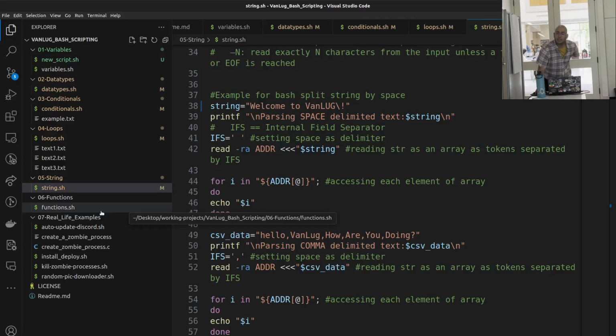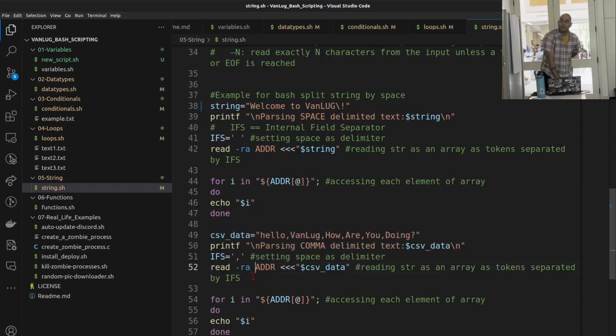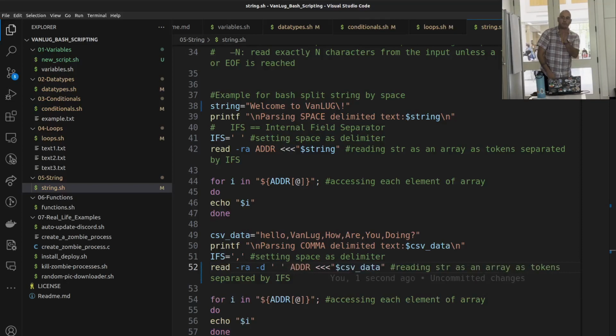I only know that this IFS could be a flag and added here. That's all I know. So you don't need to set it separately. You can actually use it as a flag. I remember I put it in my examples, but I don't see it right now. I think it was dash d and then something, but don't quote me on that.